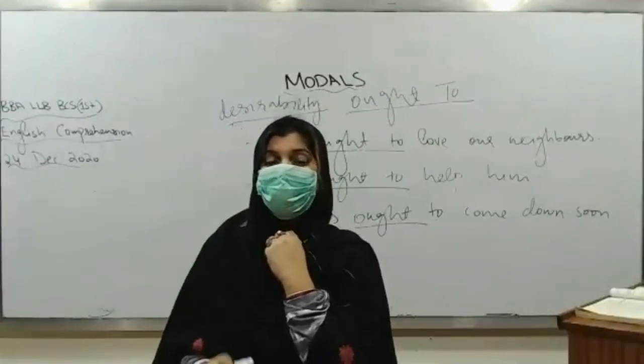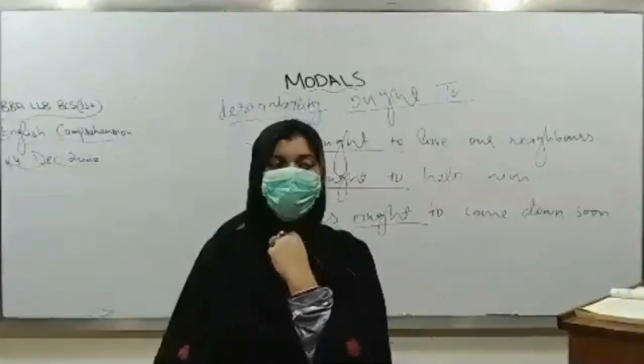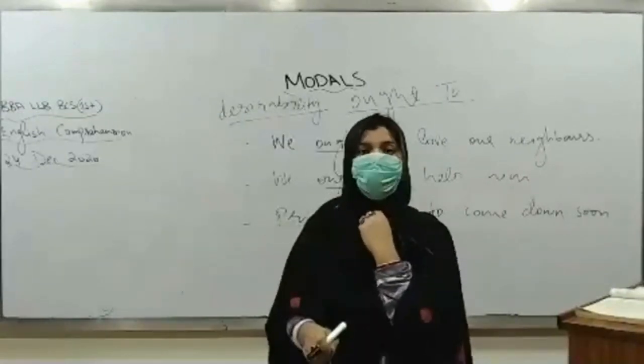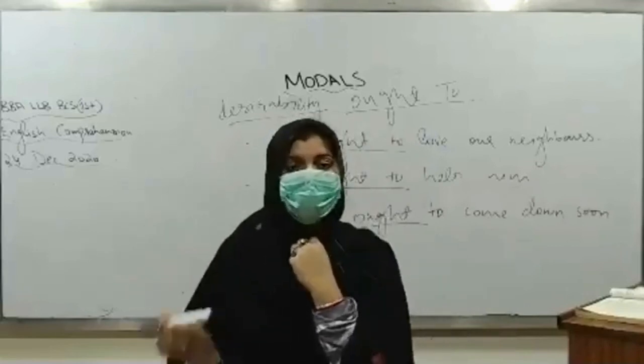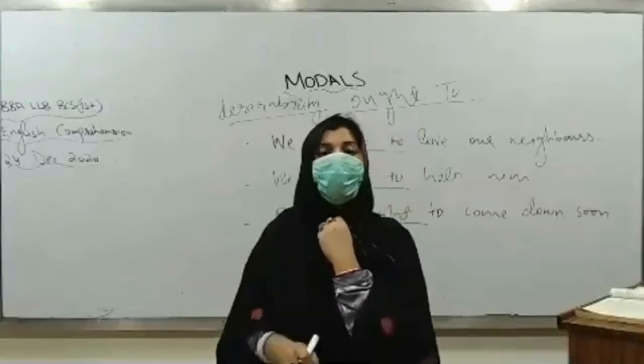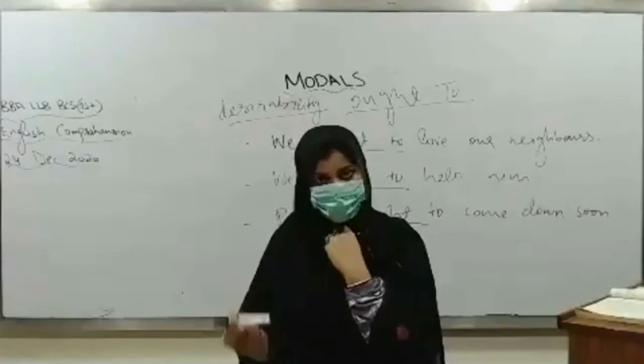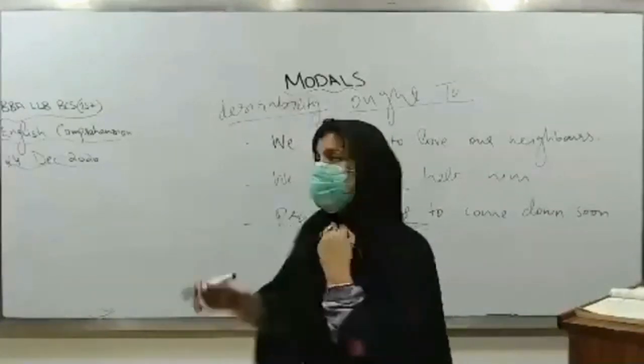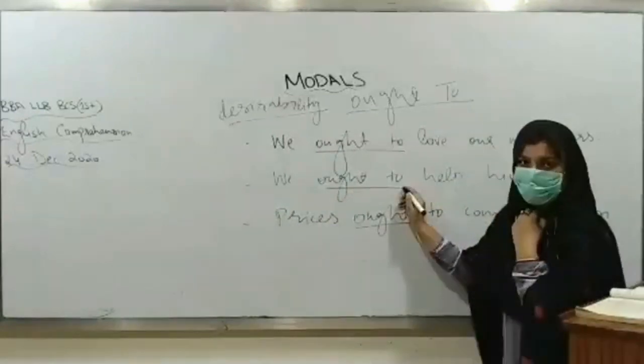Whenever you think that it is a required action or it is a needed action, कि इस action की जरूरत है, it's a moral obligation, it's a moral duty, ये अखलाकी फर्ज है आपका. So if you want to express that moral obligation, moral duty or desirability, वो action जिसकी जरूरत है, so there you will use what? You will use ought to.